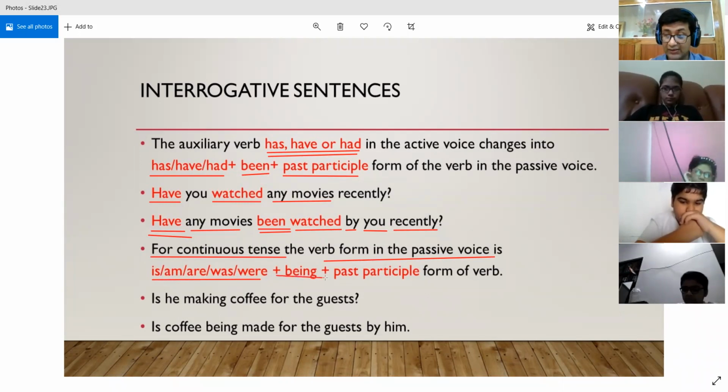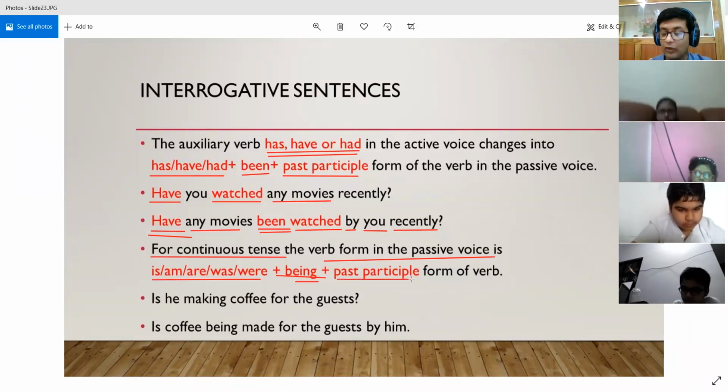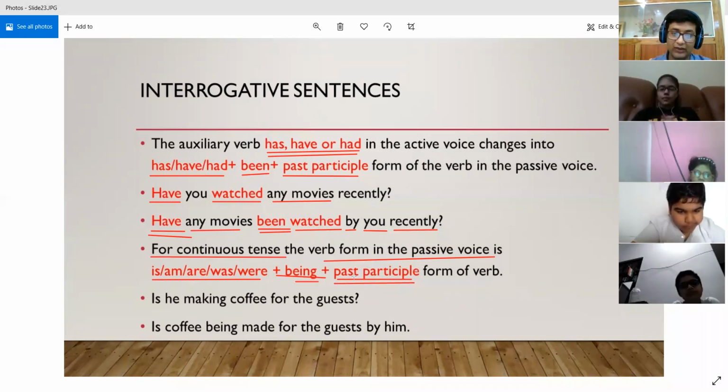So again, since in the passive voice the verb has ing form, over here also the be verb takes the ing form and becomes being. Plus we have past participle, that is the third form of the verb. I have told you that the third form of the verb always remains constant. It does not change. So what will be the structure?